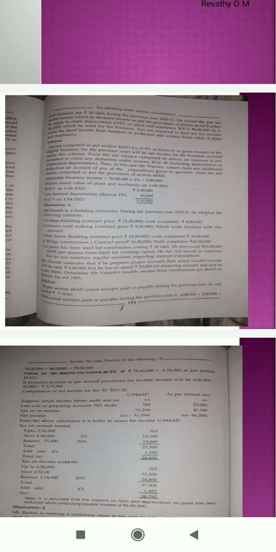So here we can assume his income as 8% of 78 lakh, equal to 6 lakh 24,000 as per section 44AD. That is the limit. The rate of 8% is comprehensive, that is, it already includes deductions. So we take 78 lakh as the actual receipts paid or payable during the previous year, and calculate 78 lakh at 8%. So 78 lakh into 8% is equal to 6 lakh 24,000 as per section 44AD.